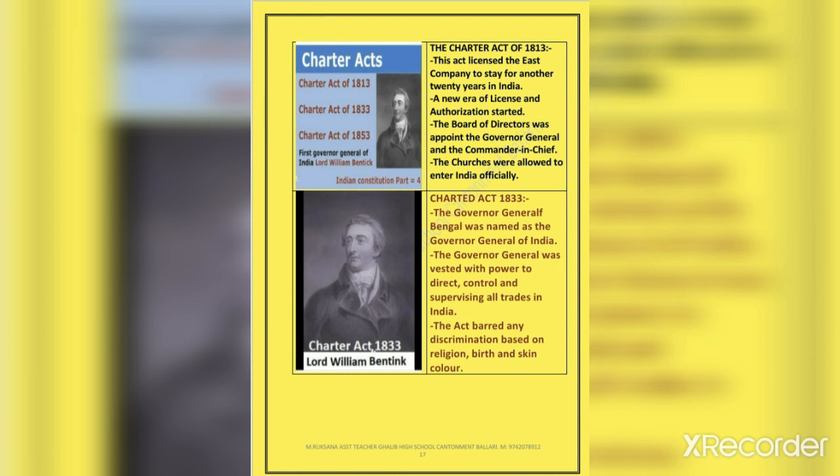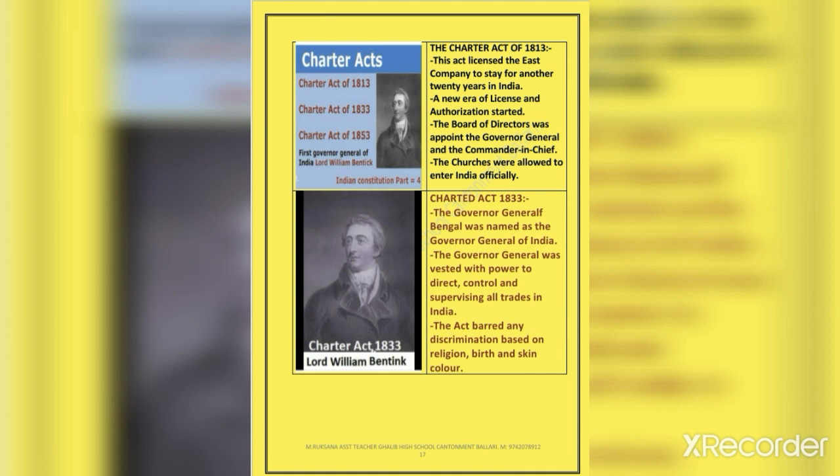Before the implementation of this act, there was a demand to allow any interested person to carry out trade in India. This act allowed this demand and authorized all interested persons to carry out trade in India. With the Charter Act of 1813, the free trade era started in India. A new era of licenses and authorizations started.